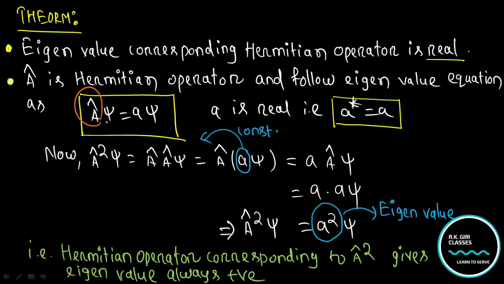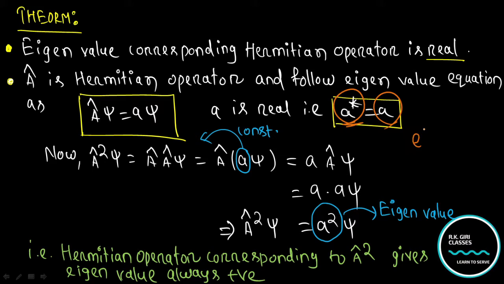That is A psi is equal to a psi. If the operator operates on this wave function psi and you get back the same function, then this psi is known as the eigenfunction and this a is known as the eigenvalue. So this eigenvalue will always be a real value. That means its conjugate will be the same.